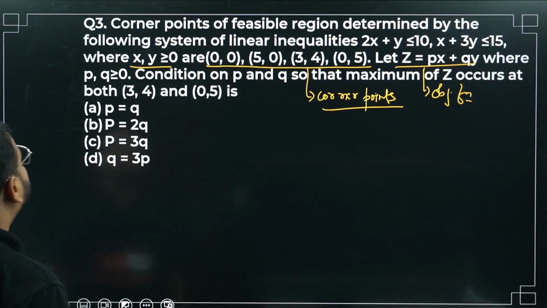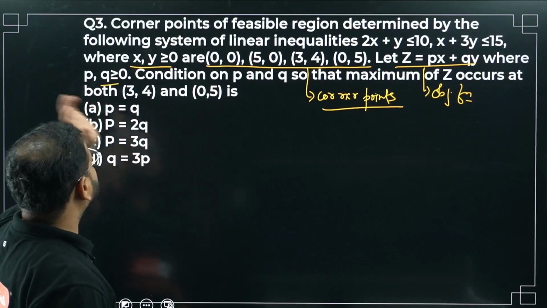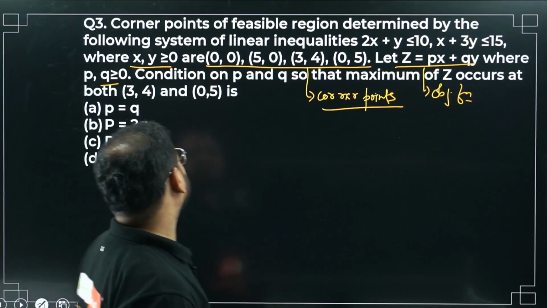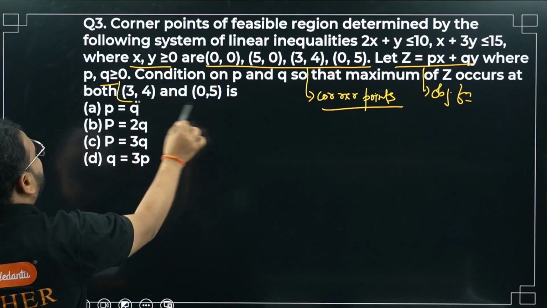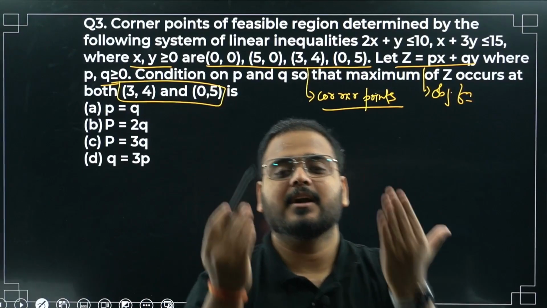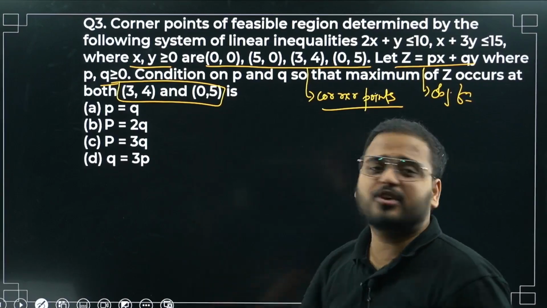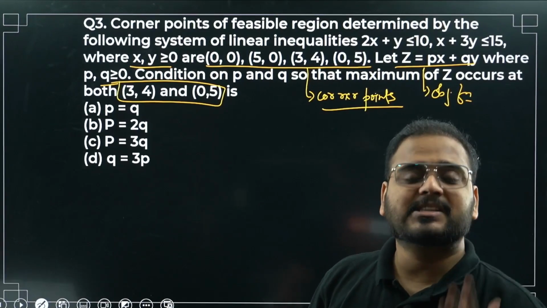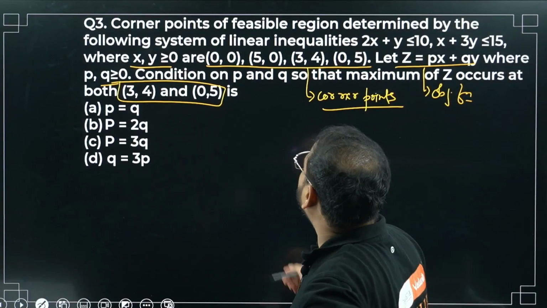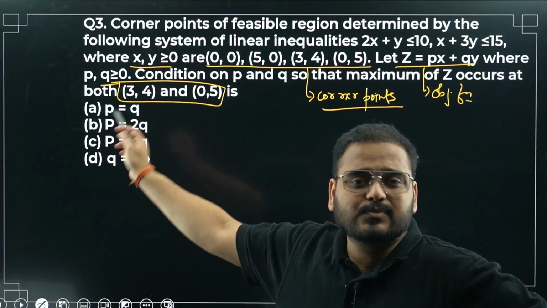Where p and q are both positive or non-negative, find the condition on p and q so that the maximum of Z occurs. They are saying these two are points of maxima. They have told in the question from their side that the points 3, 4 and 0, 5 are the points of maxima. Okay, so let's apply that. So again, are these points from the corner points?